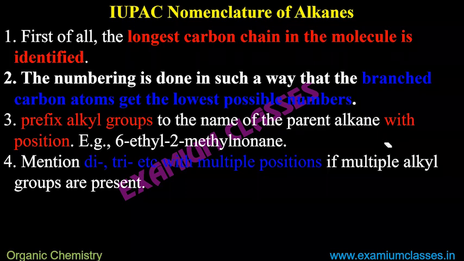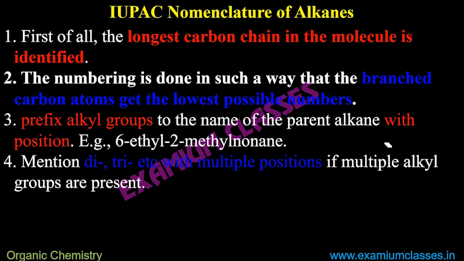Now these are the rules. Obviously we can't finish it, we don't have that much time, but a few anyway I will be talking about today. These are the rules to name organic compounds, so that throughout the world there is no confusion and everybody is talking about the same name. What used to happen earlier was that Russians used to call a compound with a different name, Americans with a different name, and Europe with a different name. So that's why IUPAC naming means these are certain rules and are common everywhere in the world.